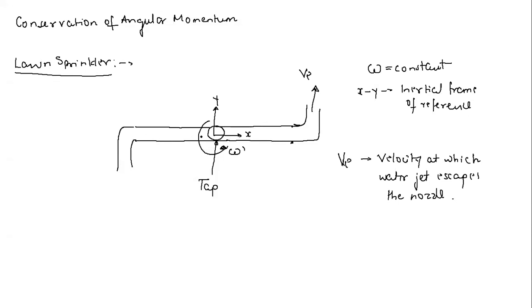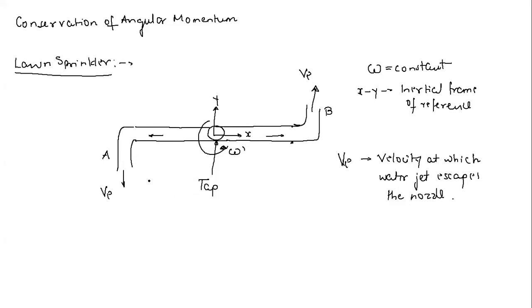Now it will be equally divided into these two portions. So one stream of water jet will go along this direction, another stream will go along this direction, and now let us say that the water jets are exiting these two nozzles. So let me call this nozzle A and nozzle B with the velocity VE, right?